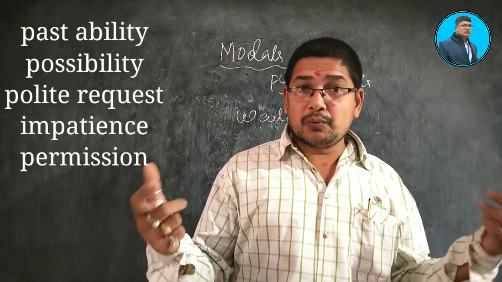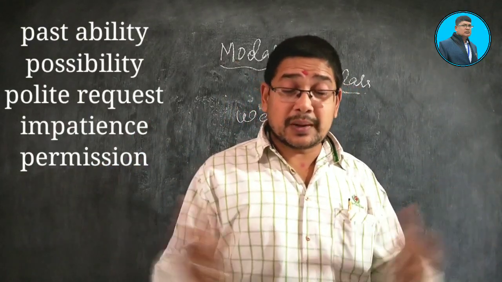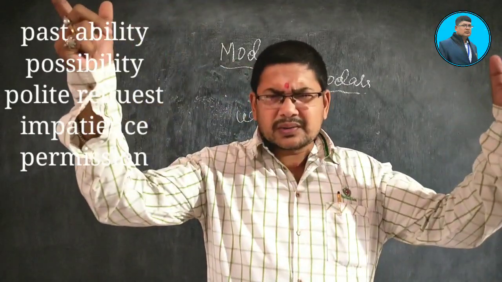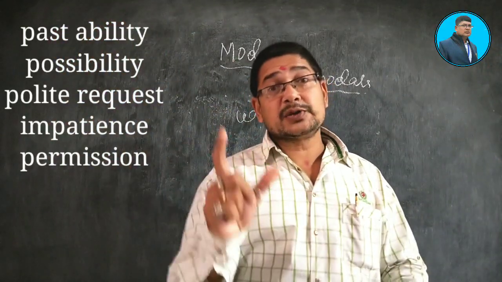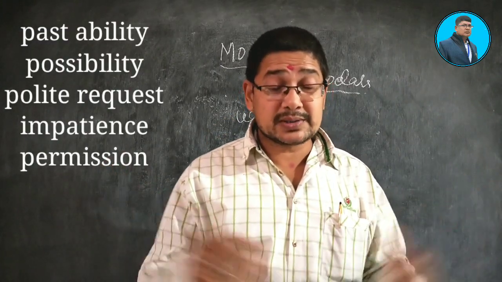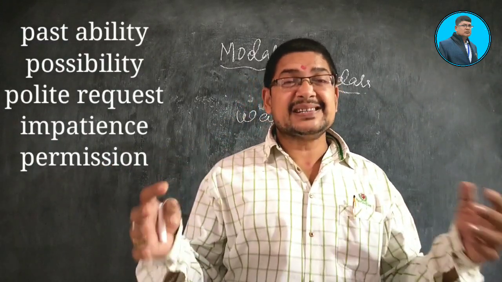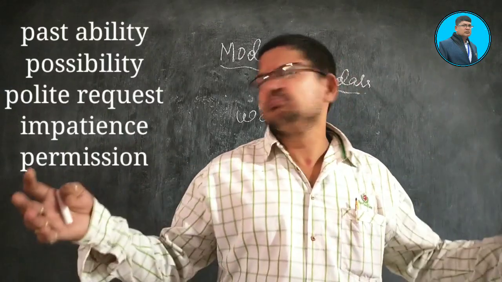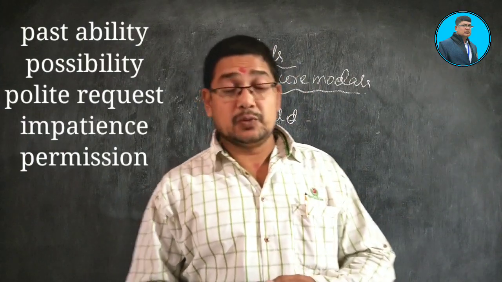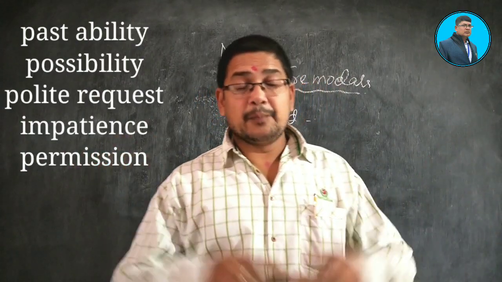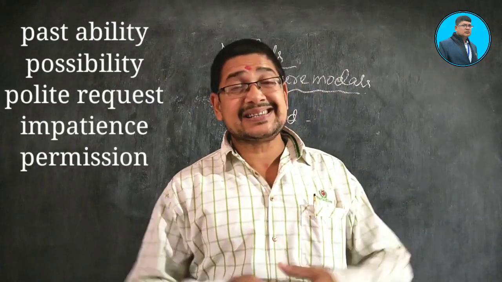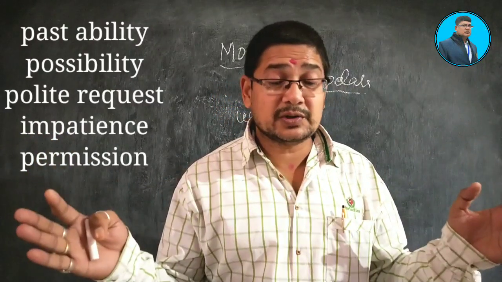And for could, when we use could, it is used for past ability, possibility, polite request, and impatience, for example, how could I do this? Yes, impatience and permission. What are those? Past ability, possibility, polite request, and impatience and permission. In this sector, what do we use?